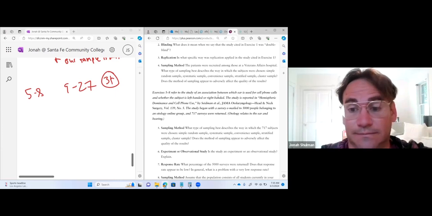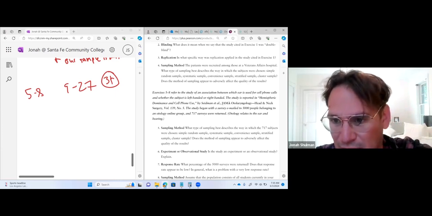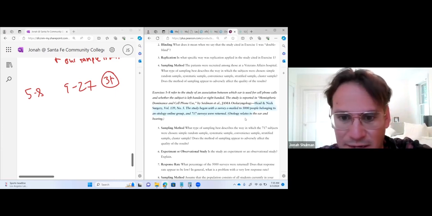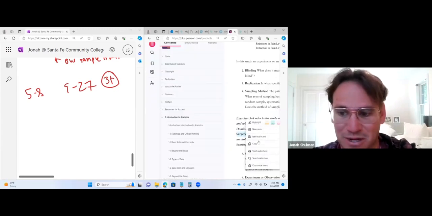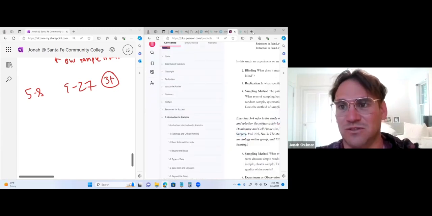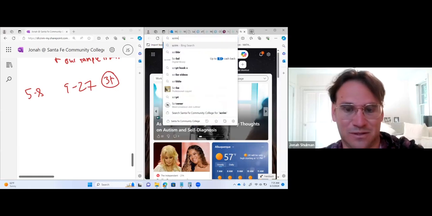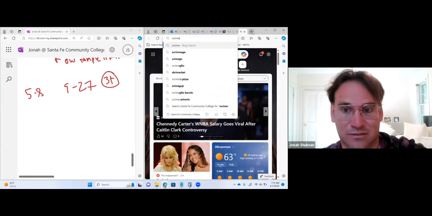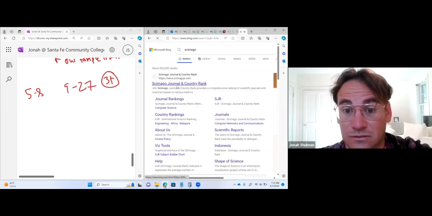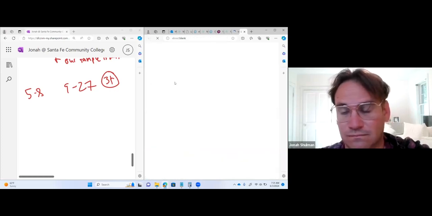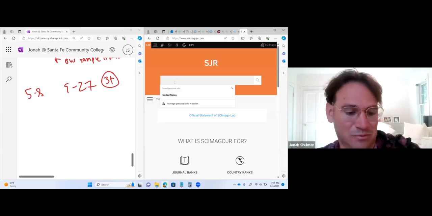I don't trust this. I don't trust head and neck surgery publication. Why? I don't know. I just don't trust it. So I'm going to go to Scimago and actually look at it. Isn't that cool? And I'm going to vet this crazy study that was done.